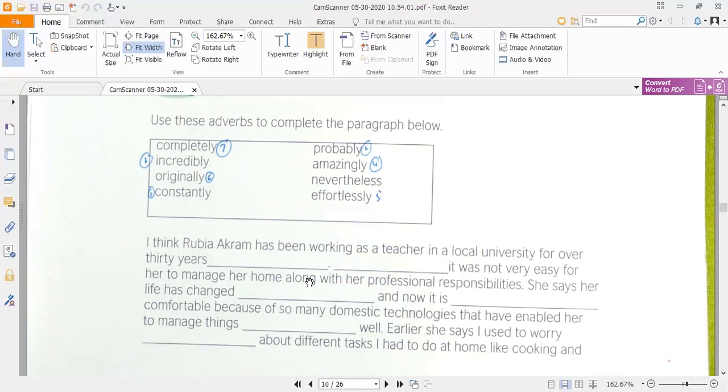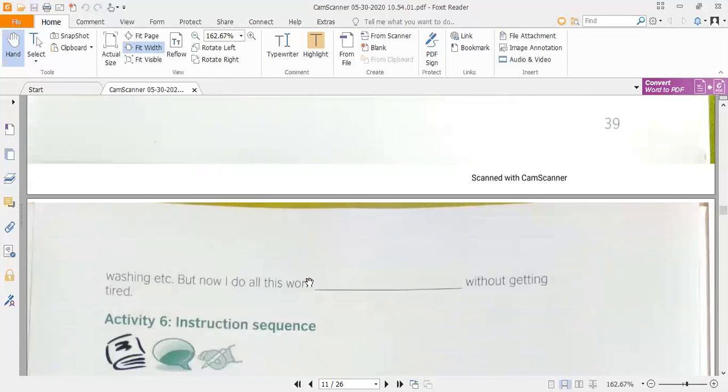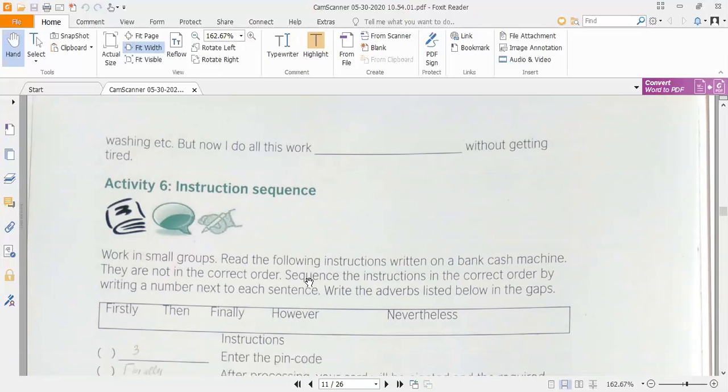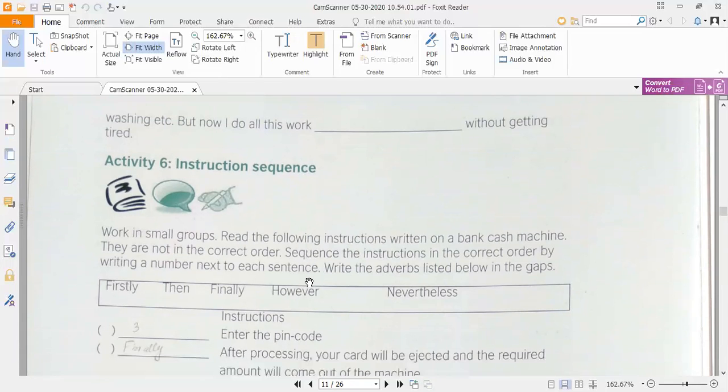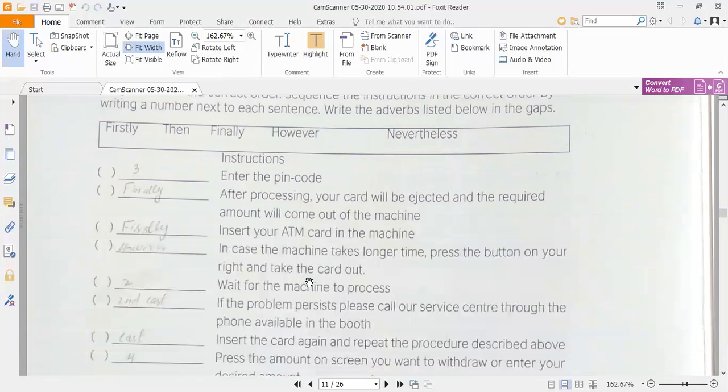So you have to see these words in a very careful way in order to fill all these blanks. Now, the sixth activity is instruction sequence. Again, here different adverbs are given, and these instructions are about the usage of an ATM card, that is, how to use an ATM card by following different steps.